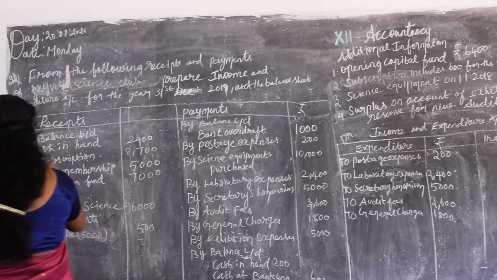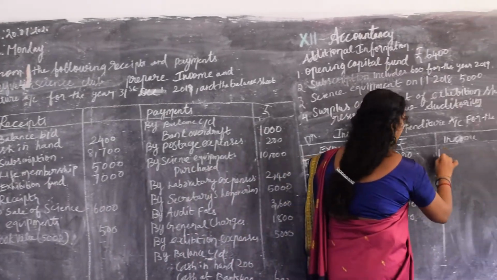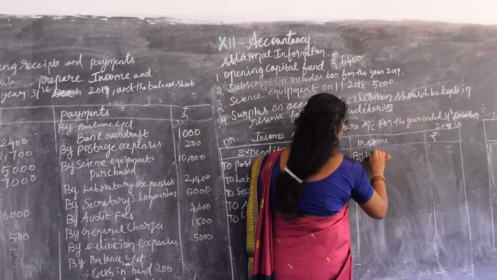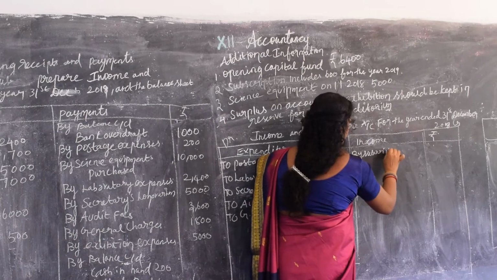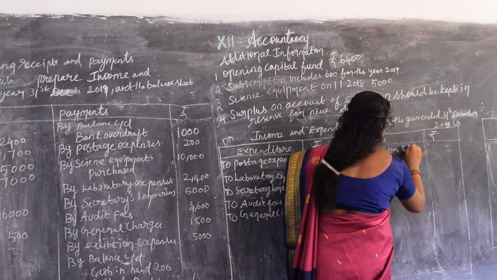Now we will move on to the receipts column. By subscription, yes. Right? What is the subscription value? The subscription value is 8,700.